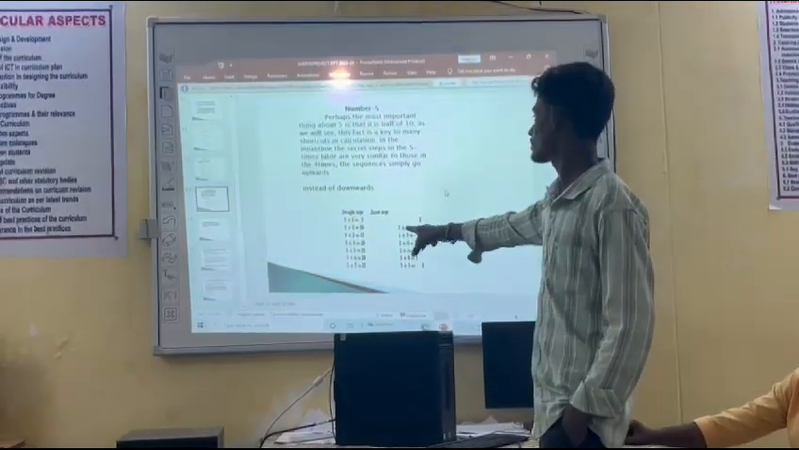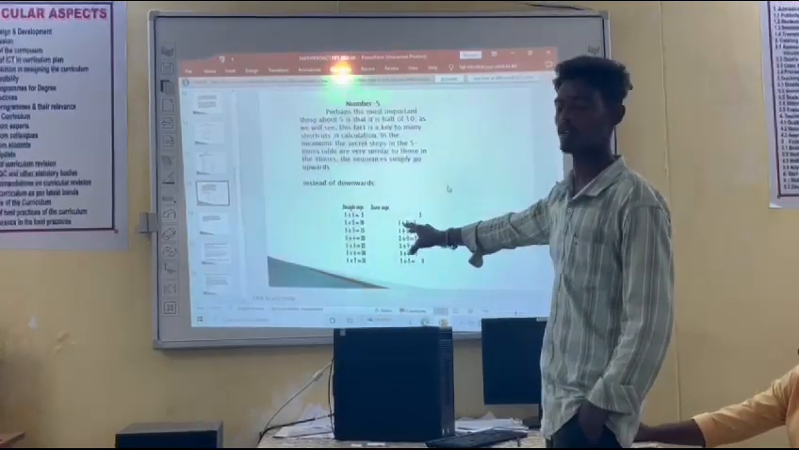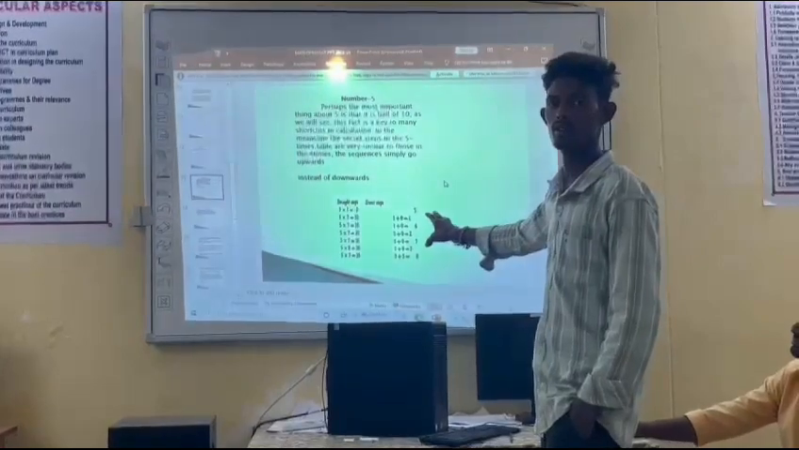Straight steps and secret steps. 5 into 1 is equal to 5, secret step 5. 5 into 2 is equal to 10, 1 plus 0 is equal to 1.